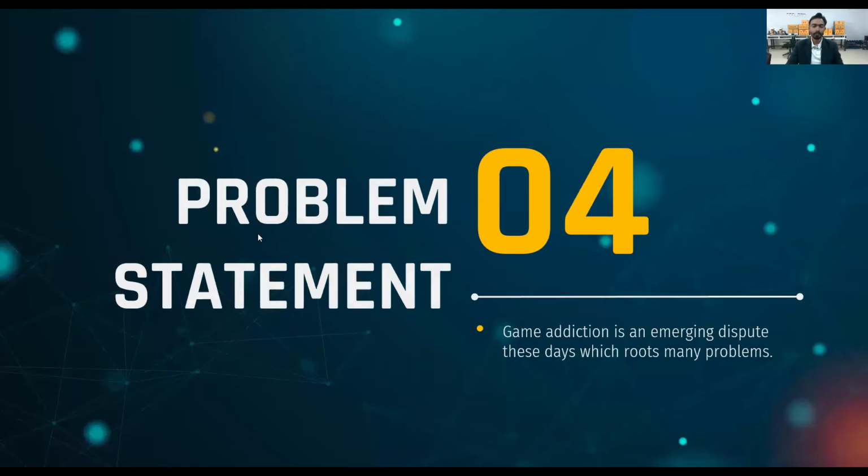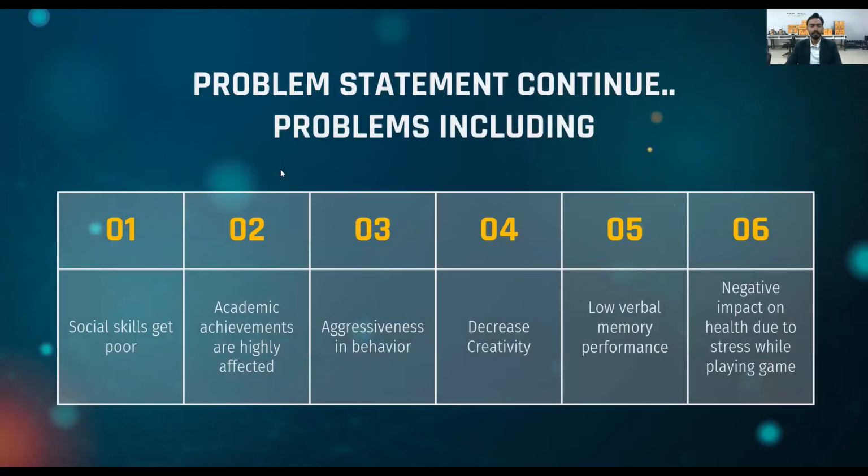And now coming toward the problem statement. Game addiction is an emerging dispute these days which roots many problems. And here are some problems that we highlighted in our FYP. The first and the main problem is that social skills get poor. The second is that academic achievements are highly affected. The third is aggressiveness in behavior. The fourth is decreased creativity.